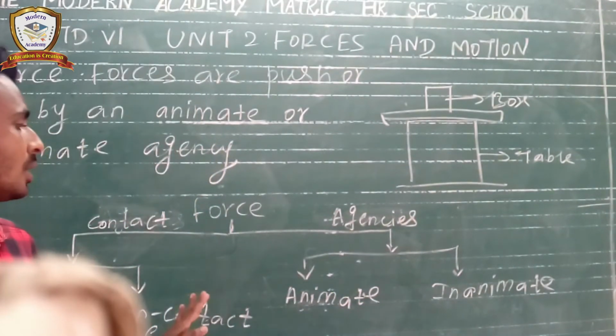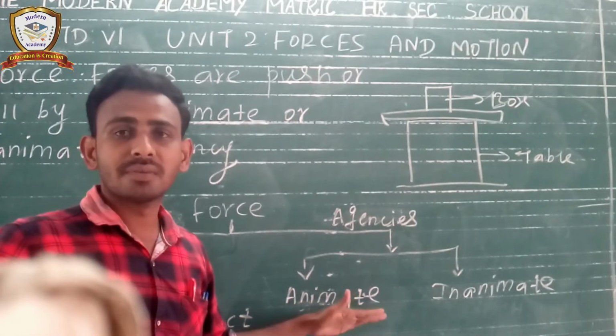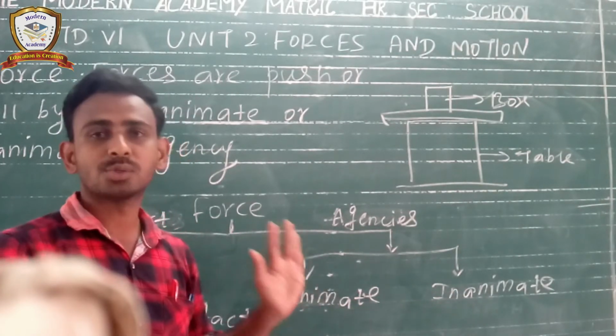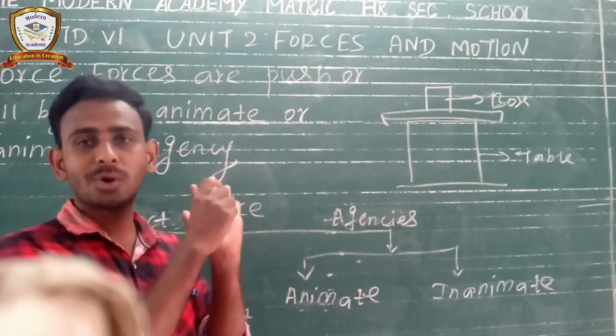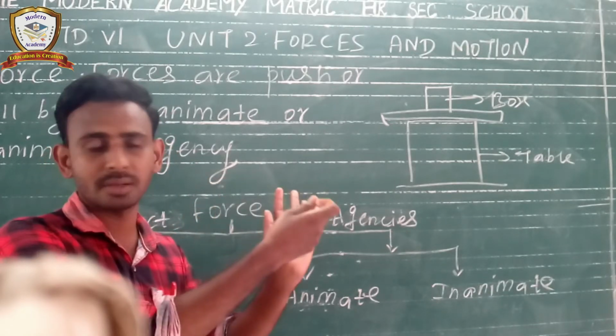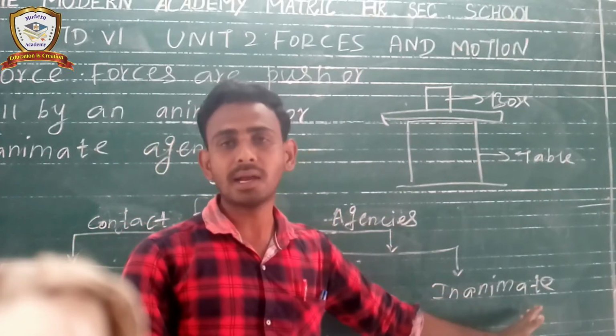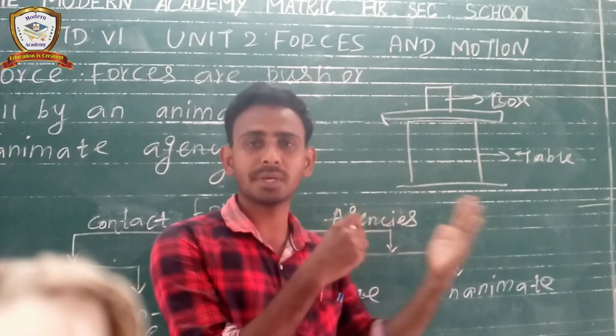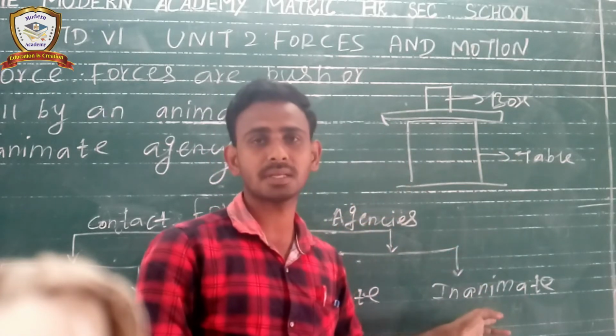We are familiar with the words animate and inanimate. Animate means living things, by which we move an object from one place to another. Inanimate means non-living things, by which we move an object from one place to another. So that is inanimate, right?